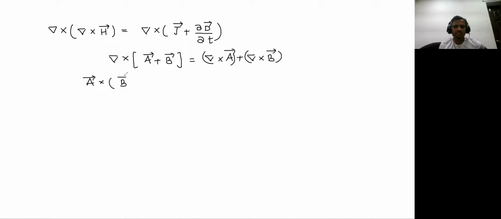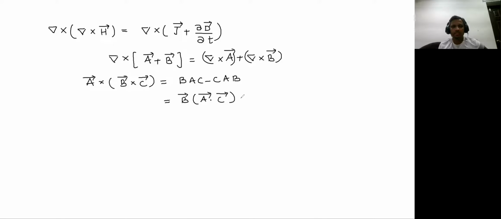A cross of B cross C, we know that it is always equal to the back-cab rule, or we can say this is B vector into A dot C vector minus C vector into A vector dot B vector. So this is how we get it.